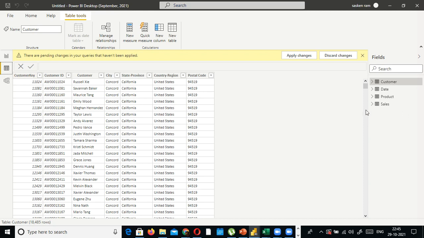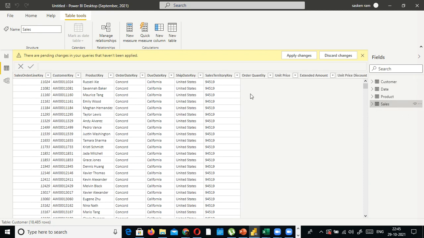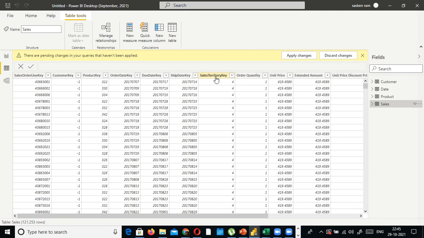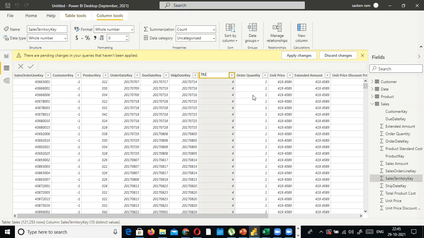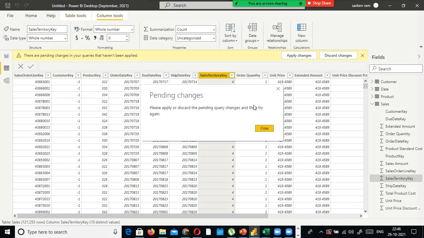Look here, I told you about the sales here, and here you can change the column name also. This is another kind of transformation. Instead of saying territory key, you can change the column name. You can change the data type. You can remove those columns that are not required for you, and also you can filter the data that are required for you. Supposing your manager is asking you for a report between so and so dates alone, for that we will use a DAX expression.